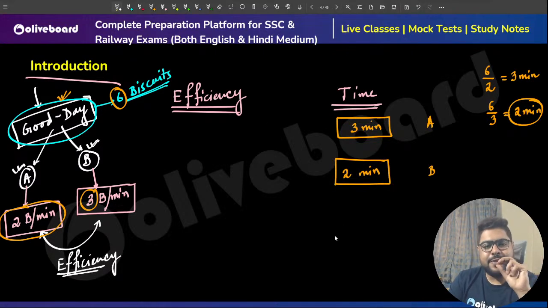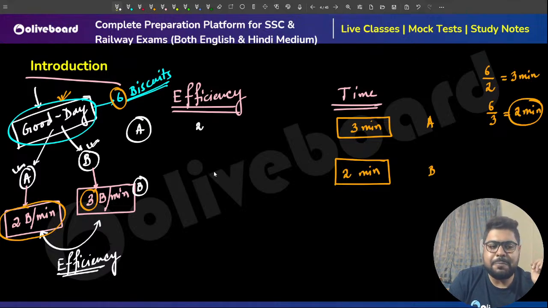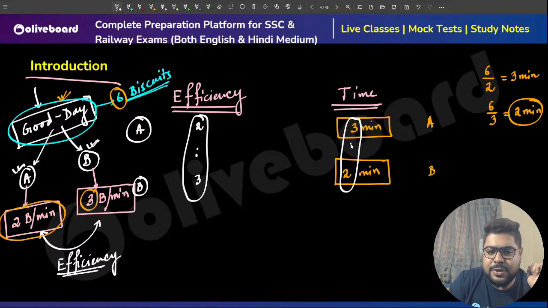Now you see one very interesting thing that is happening. What was the efficiency ratio of A and B? You will say, sir, the efficiency was 2 biscuits a minute and 3 biscuits a minute. So the ratio was nothing but 2:3. And if you take a look at the time ratio, it is exactly the opposite. It is 3:2. Again, please understand this. This is the main and very important concept of time and work.